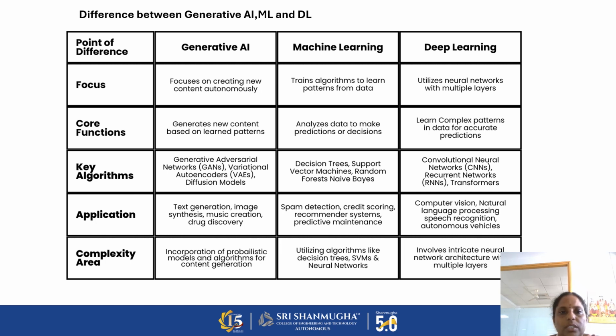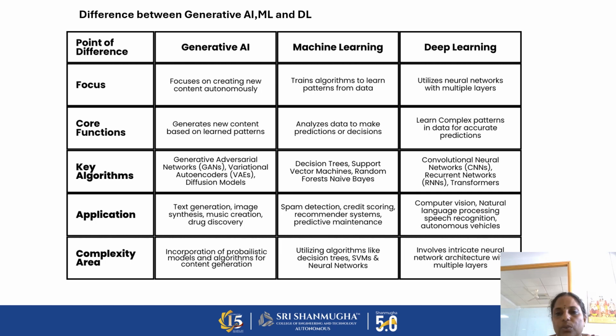The core function of generative AI is generating new content based on learned patterns, while machine learning analyzes data to make predictions and decisions. In deep learning, complex patterns are also identified accurately. The algorithms used for generative AI are GAN, VAE and diffusion models. Machine learning algorithms are decision trees, support vector machines and random forest. Deep learning algorithms include convolutional neural networks, recurrent neural networks and transformers.